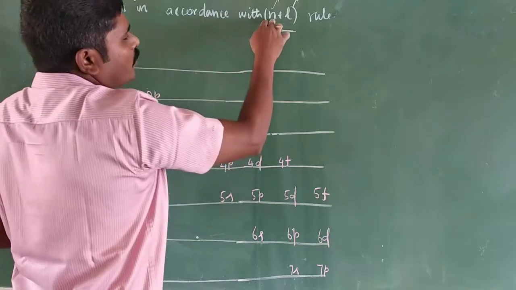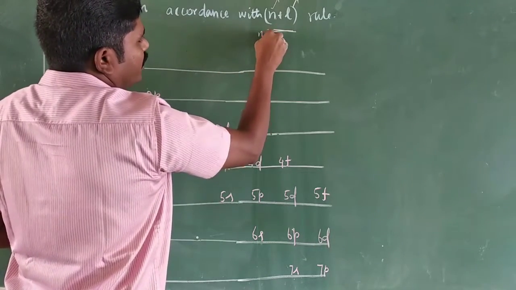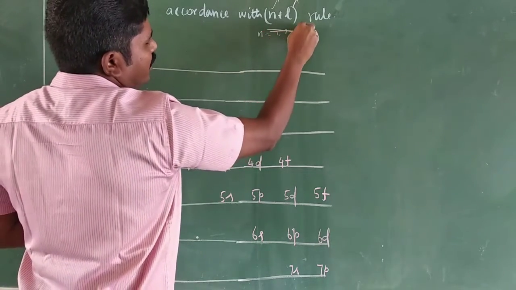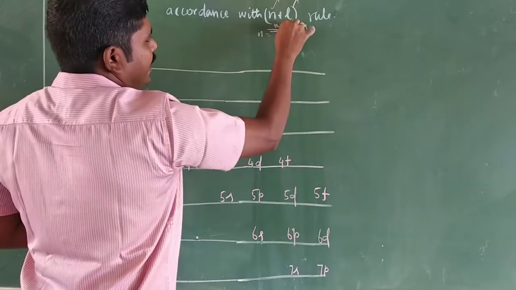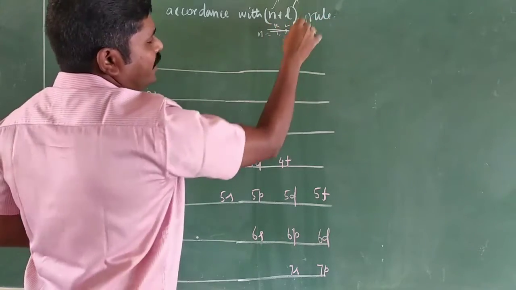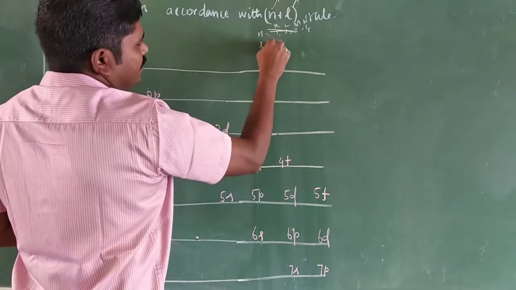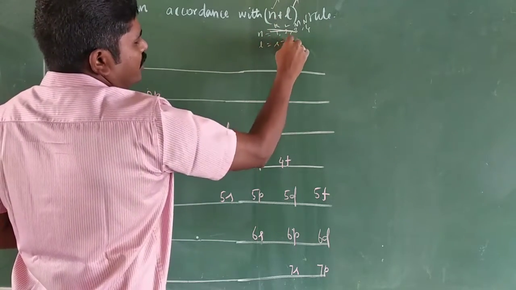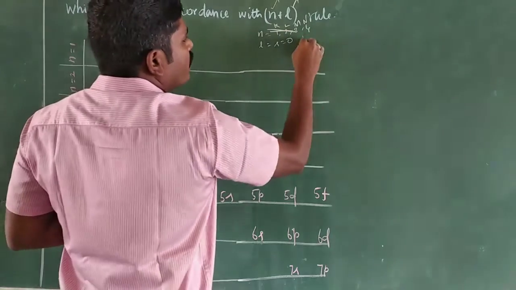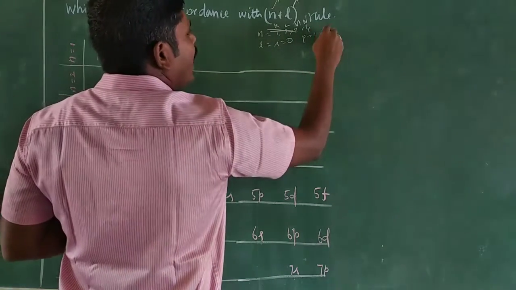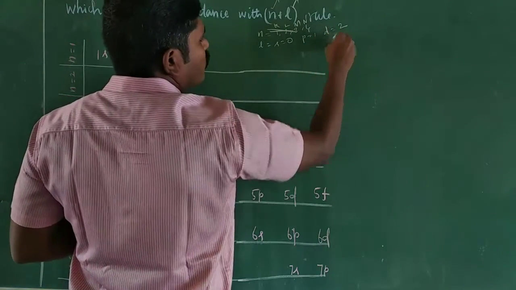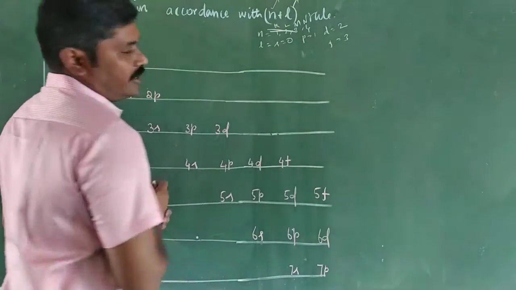The principal quantum number n equals 1, 2, 3, 4: K, L, M and N orbits. The l value: s equals 0, p equals 1, d equals 2, and f equals 3.